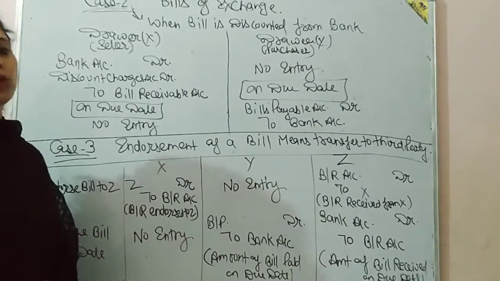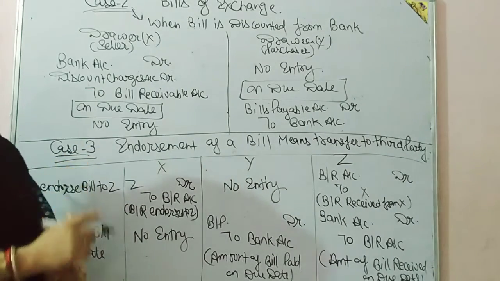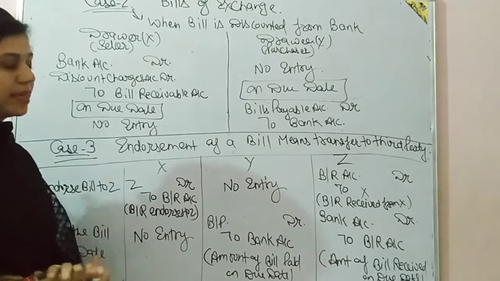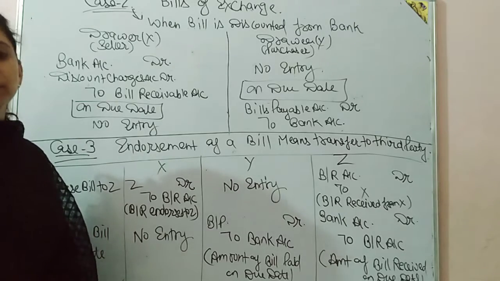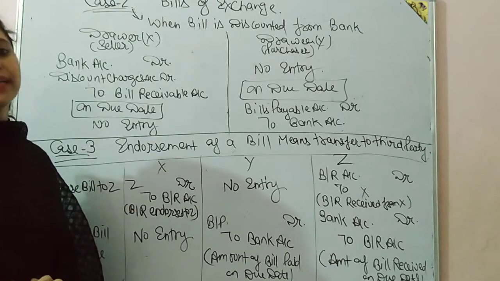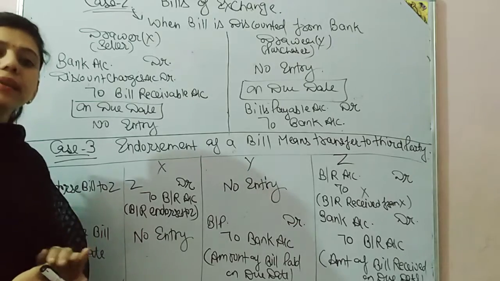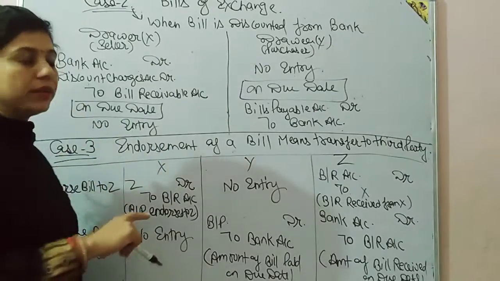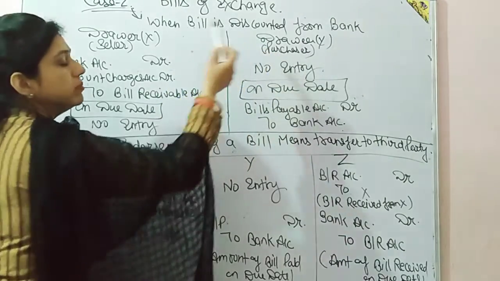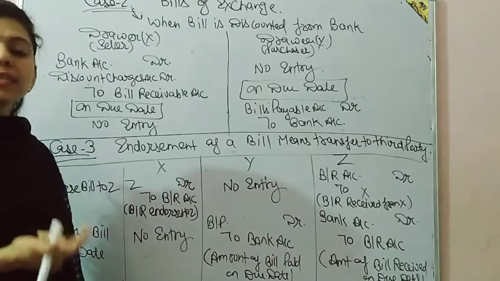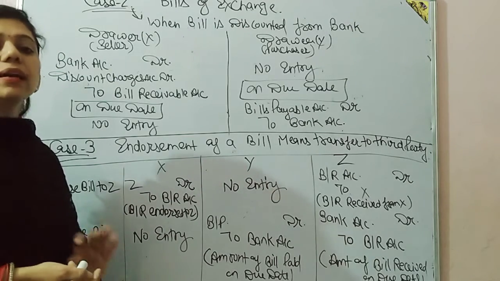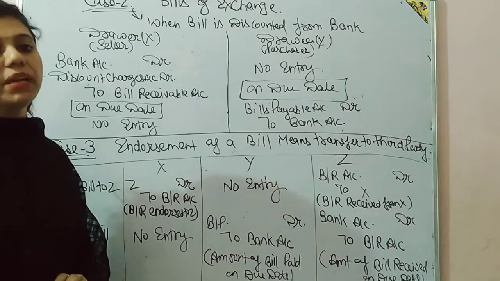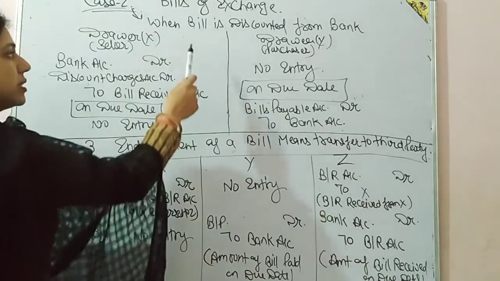Students, today I am going to discuss the second case of bills of exchange. Previously we discussed our first case, when X writes a bill on Y, when the seller writes a bill on Y and he retains the bill till the due date. So the second case is when the bill is discounted from the bank before the due date. For example, X needs money urgently and he can't wait till the due date, so in that case he can discount the bill from the bank. So what will be the journal entry?